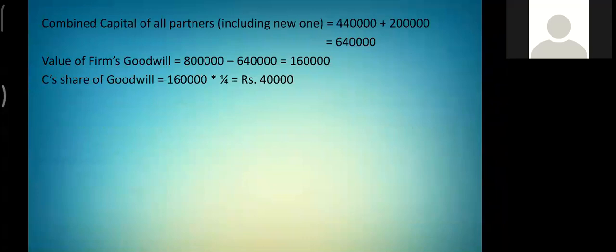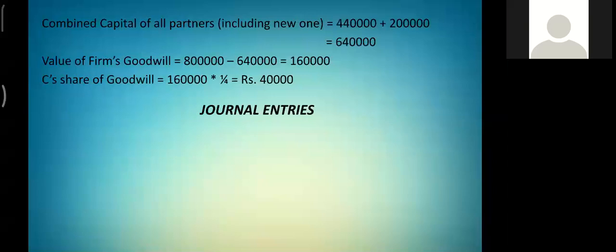Now, combined capital of all partners, including the new one, is 4,40,000 plus 2 lakh, that is 6,40,000. Value of firm's goodwill is 8 lakh minus 6,40,000, that is 1,60,000. So C's share of goodwill is 1,60,000 multiplied by C's share, that is 1/4, that is 40,000.